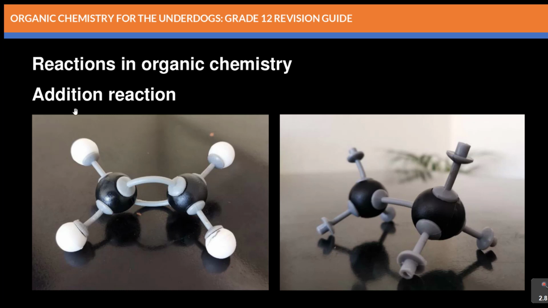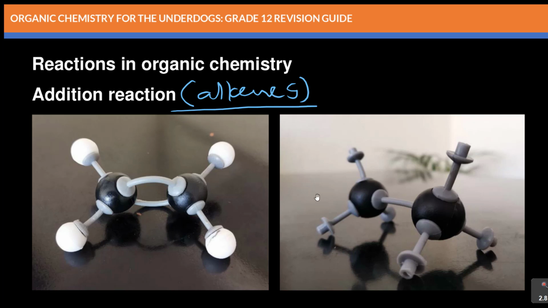Now look at this again. Reactions in organic chemistry, we are looking at addition reaction, and we are looking at addition reaction in what? In alkenes. Addition reaction, it's in alkenes. The word is specific, addition, you are adding.